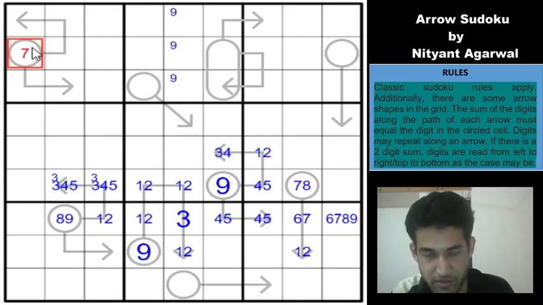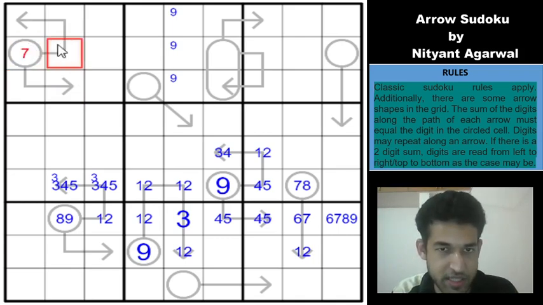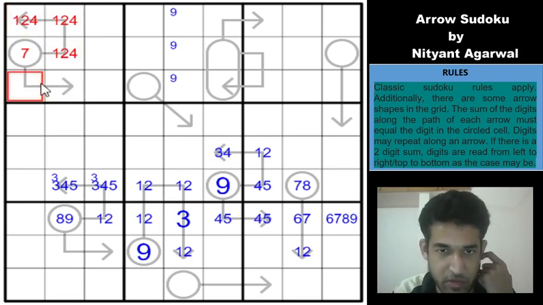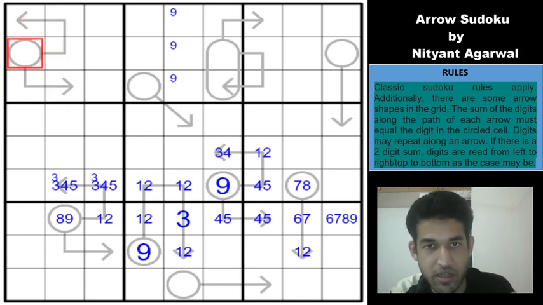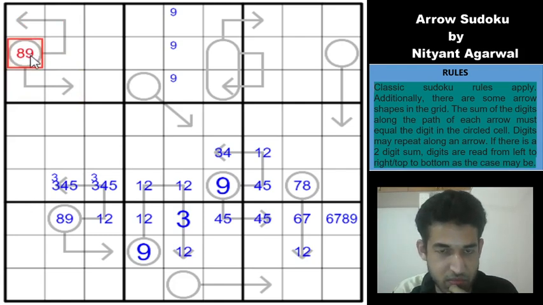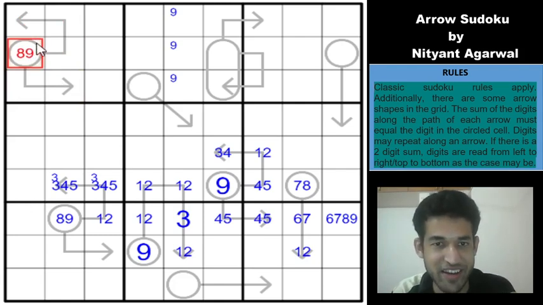And if you have a 7 here, 7 is going to be 1, 2, 4, and which means that you won't have any possibilities here. 1 plus 6, 2 plus 5 and 3 plus 4 are all ruled out, so 7 is also not possible. I think 8 and 9 are possible, right? Why did I change my color? Sorry. So 8 and 9 are both possible.